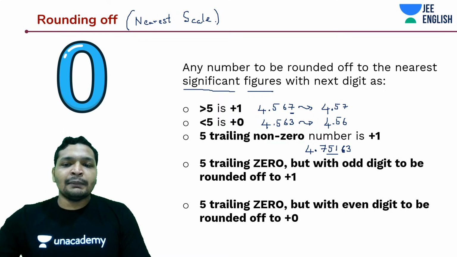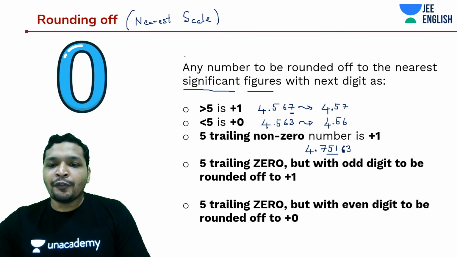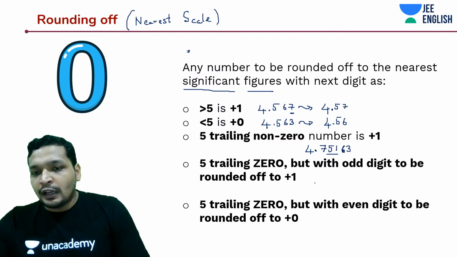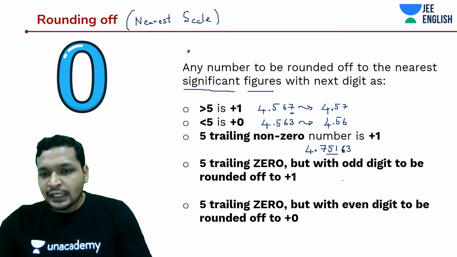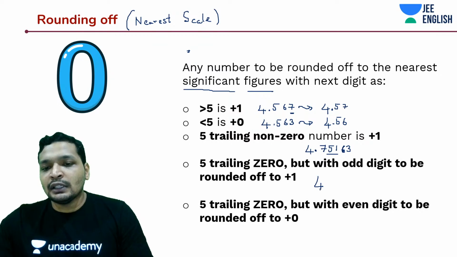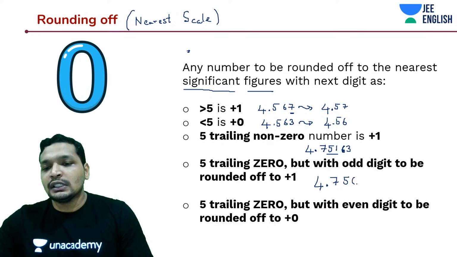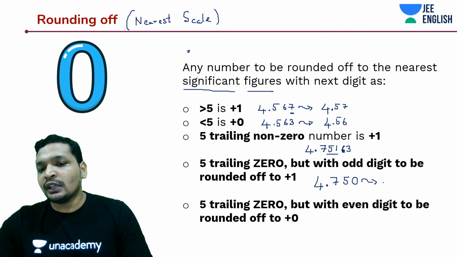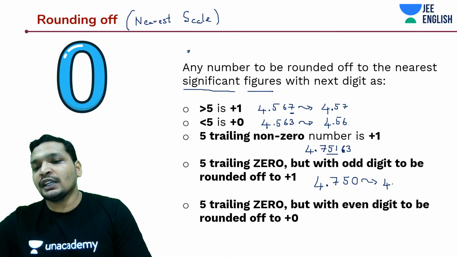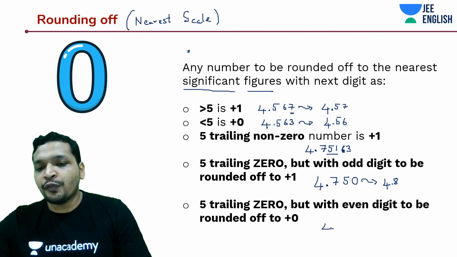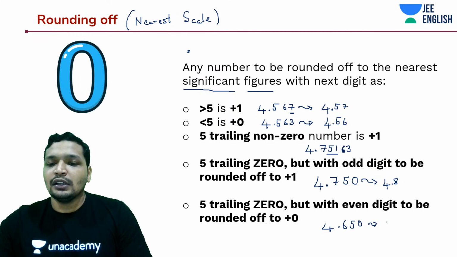Okay, so let's come to rule number 4. Rule number 4 states that if you have a 5 and it is followed by 0, for example 4.75, then when you round it off, since it's an odd digit and you like to keep everything even, you're going to say it is 4.8. If it was 4.65, you're going to say it as 4.6.